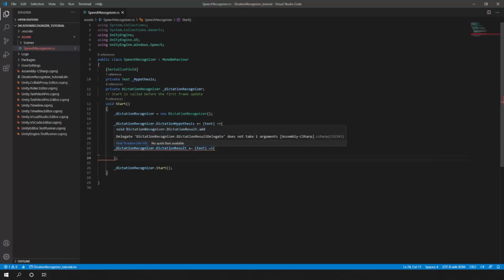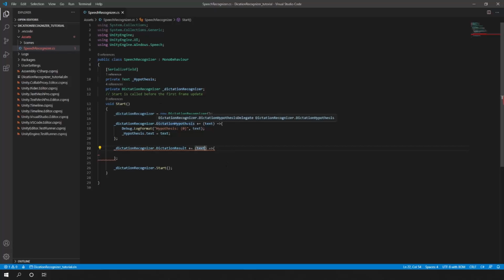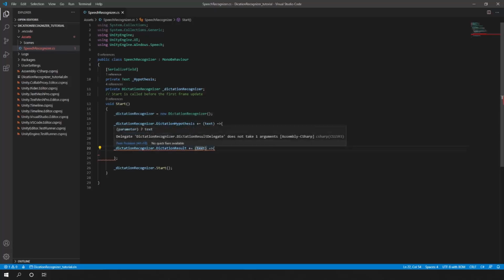And I'm missing, does not take, yes, this is important because the dictation hypothesis takes one argument, but the dictation result actually takes two arguments. The first argument is the text, what the dictation recognizer is reading, but it also needs the confidence.